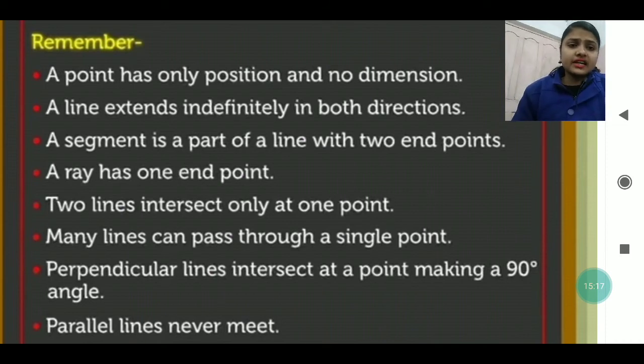Perpendicular lines intersect at a point making a 90-degree angle. Perpendicular lines are those lines which intersect at some point and make a 90-degree angle. Parallel lines never meet. They can be extended further, and they don't intersect each other. They don't have a fixed length. If they have the same distance between them, they are called parallel lines.